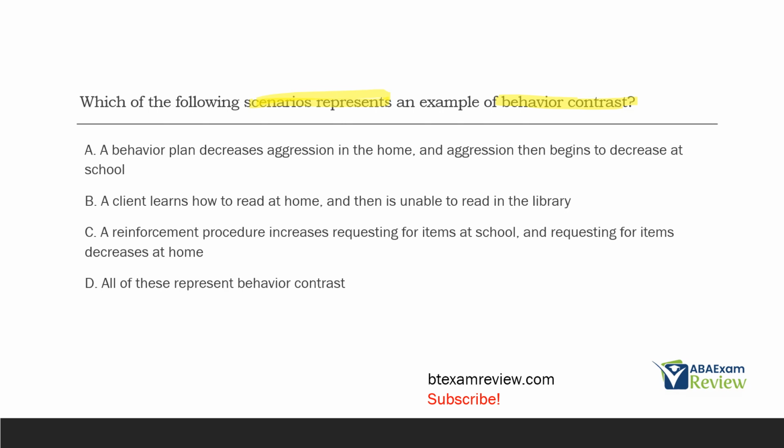B, a client learns how to read at home and then is unable to read in the library. What's the issue here with B? Well, B is a generalization problem. C, a reinforcement procedure increases requesting for items at school and requesting for items decreases at home. Well, there we go. We've got a reinforcement procedure increasing requesting items at school. So this plan is increasing requesting in one environment, and then in the other environment, requesting has gone down. This is a really good example of behavior contrast. D can't be the answer because A and B are not behavior contrast.